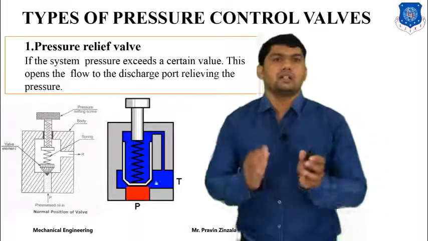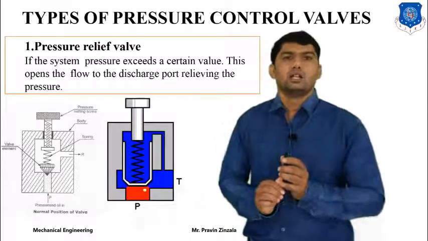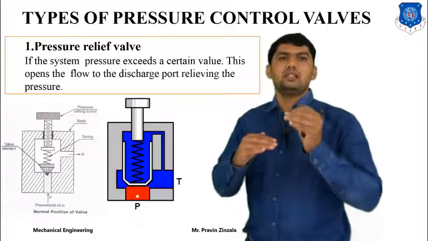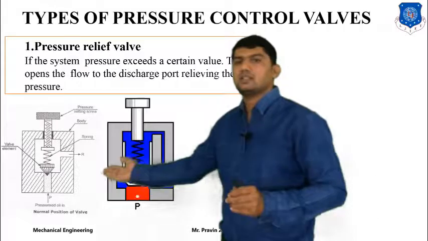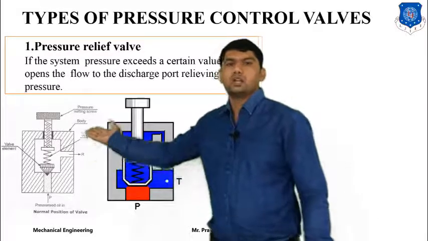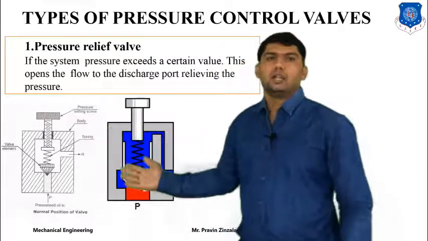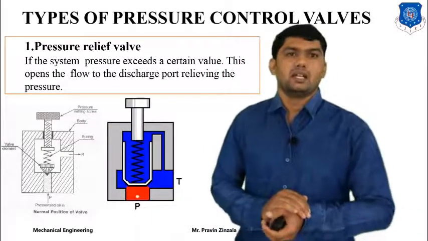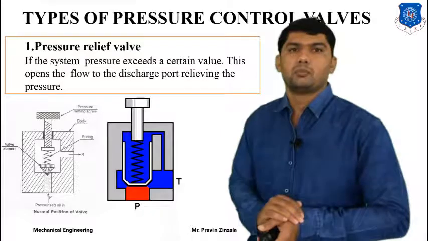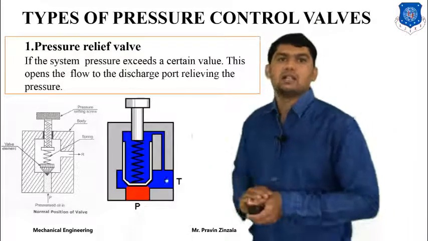If our design pressure is 100 bar, what happens? Whenever pressure increases above 100 bar, this spool will be shifted up and fluid will flow from the pump to the reservoir, and the system pressure will be reduced. So it is called a pressure relief valve.